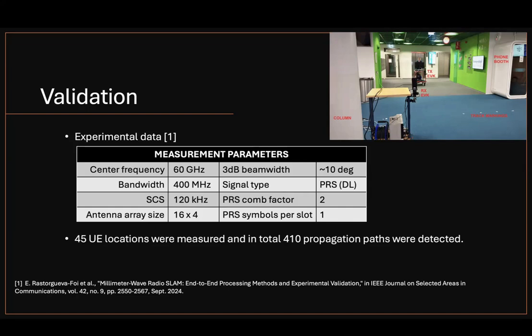The experiment was conducted at a frequency of 60 GHz with a bandwidth of 400 MHz. The signal type used was a PRS, or positioning reference signal, with a comb factor of 2 and a subcarrier spacing of 120 kHz. We employed 16x4 antenna arrays at both transmitter and receiver with a beam width of approximately 10 degrees.